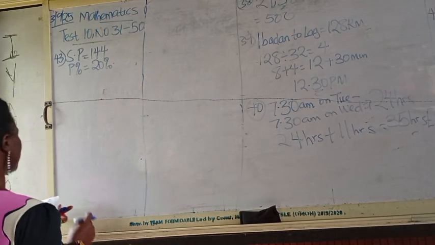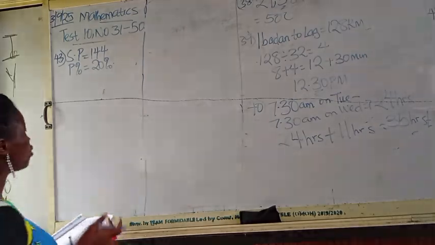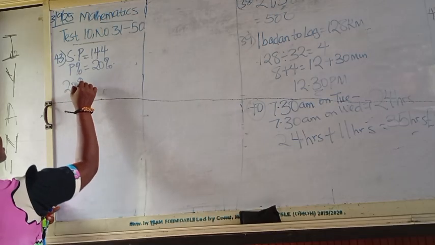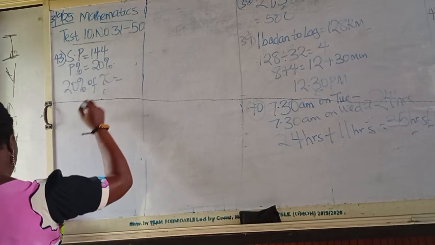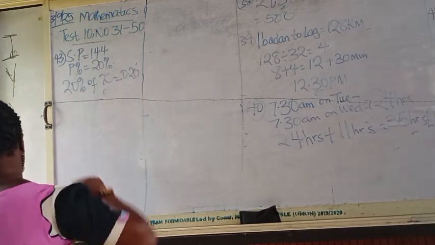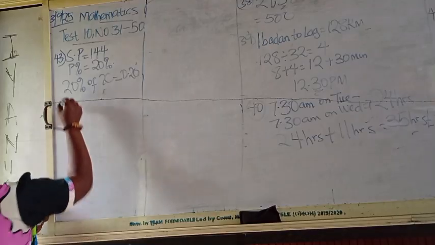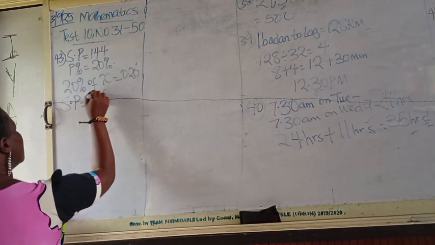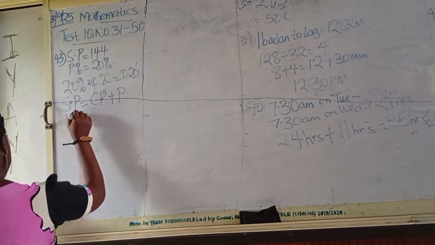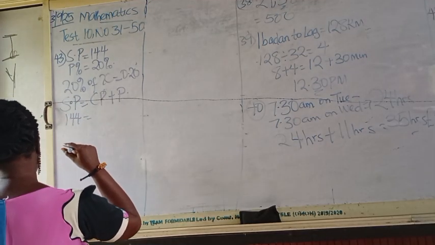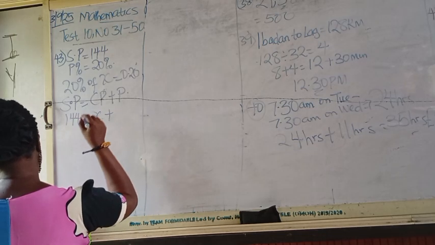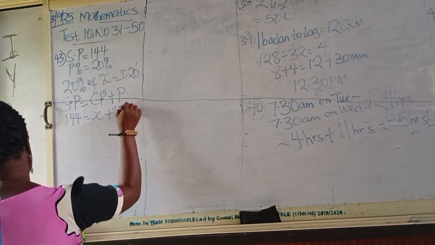So now that we have the profit to be 20%, and it is of x because we don't know how much he actually bought it, we are only told. So that means 20% of x is equal to how much? When you multiply, that is 0.20x. And to get there, the selling price is equal to cost price plus the profit. Selling price is how much? 144. The cost price is how much? The cost price is not known, which is equal to x. And the profit is 0.20x.